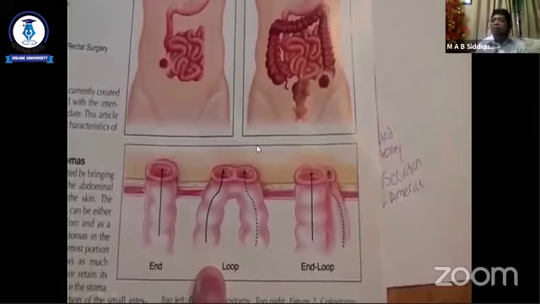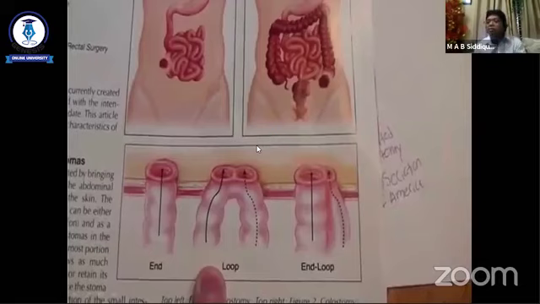But sometimes in case of middle and high rectal cancer, if we get a clear margin, we can retain the rectum. The clear margin is at least 2 centimeters. In this case we can retain the rectum, but a temporary ileostomy is done to secure the anastomosis. This ileostomy is a loop ileostomy. Just one loop is brought out through the abdominal wall, and this temporary ileostomy is closed after 2 to 3 months. So this is temporary colostomy, and this is permanent colostomy.